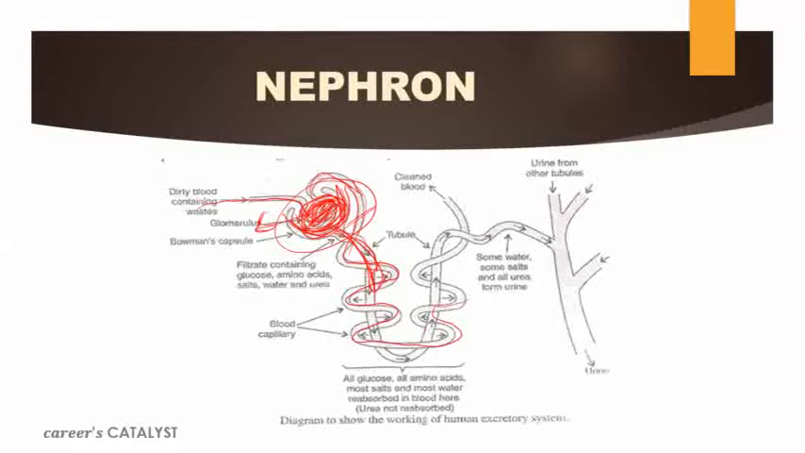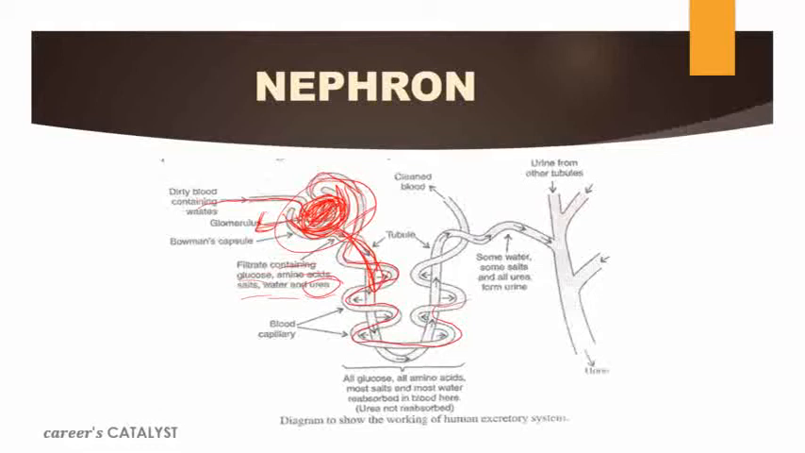Now the filtration process has already occurred here. The filtrate contains what? As you can see here, glucose, amino acid, salt, water, and urea. But we need to eliminate only urea. And of course, if your blood is carrying excess salt, excess water, or even excess glucose, then that is also considered waste material, so it should be eliminated from our body.